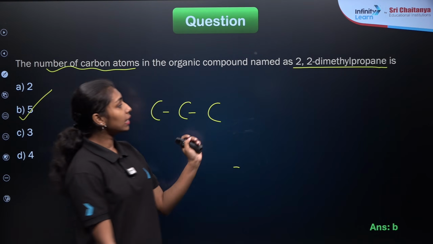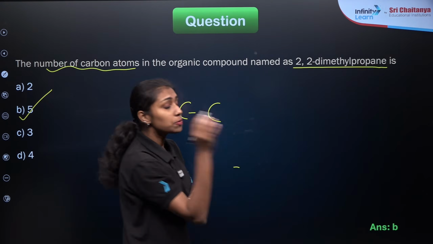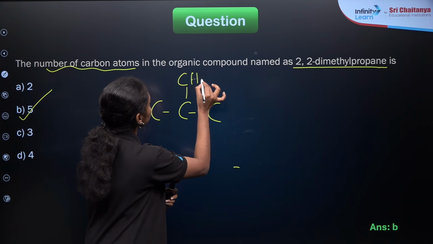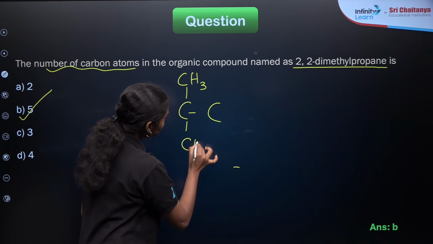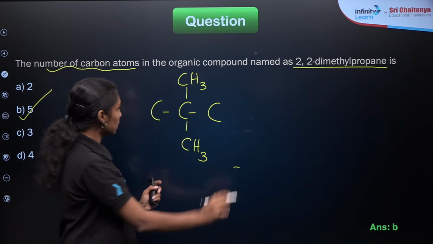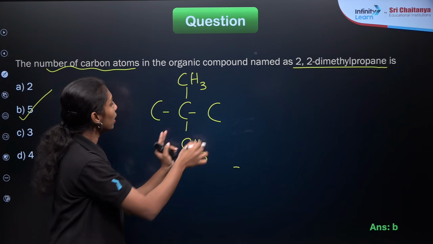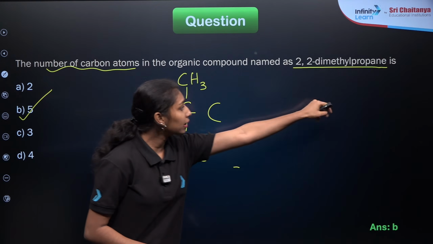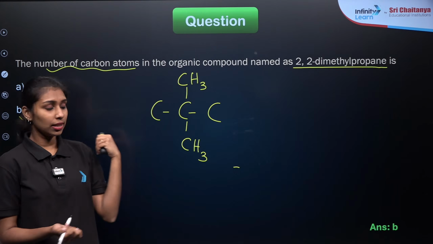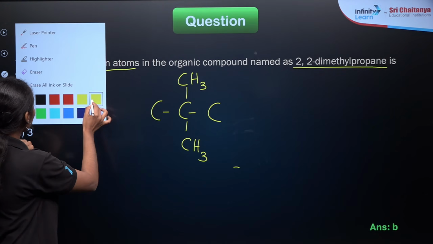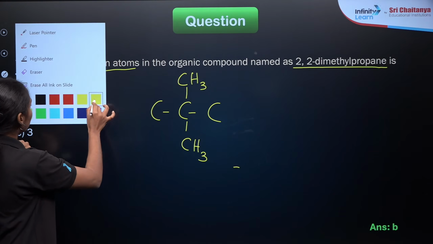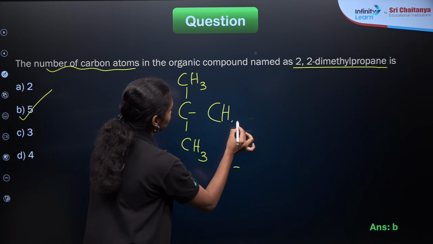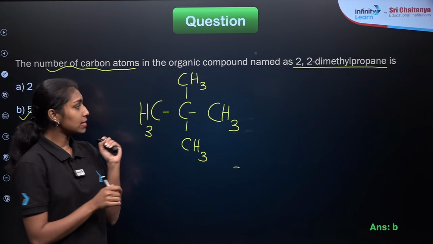Then what you are observing here is 2,2-dimethyl, which means that in the second carbon there will be 2 methyl groups present. Clear? 2 methyl groups are present in the case of second carbon. So if I am doing the numbering from here, 1, 2, 3, the second carbon will have 2 methyl groups, that stands for 2,2-dimethyl propane, right? Now we need to balance the valency here. It will be CH3. It is already balanced. So this will be the structural formula of this compound.